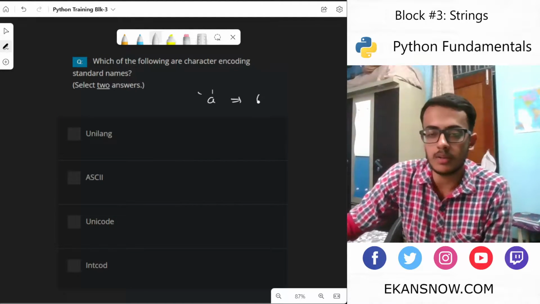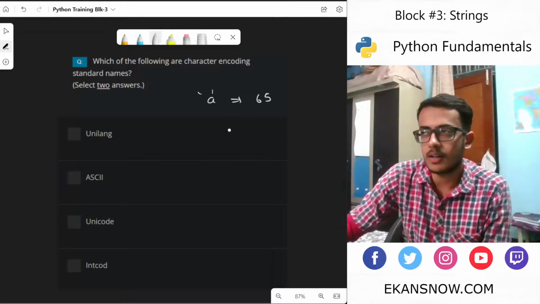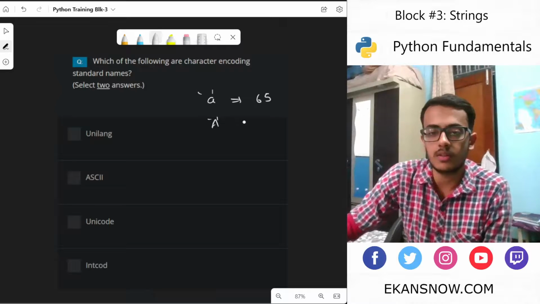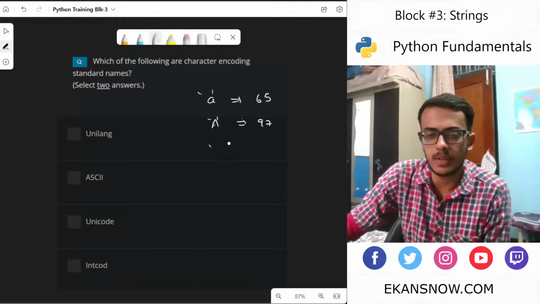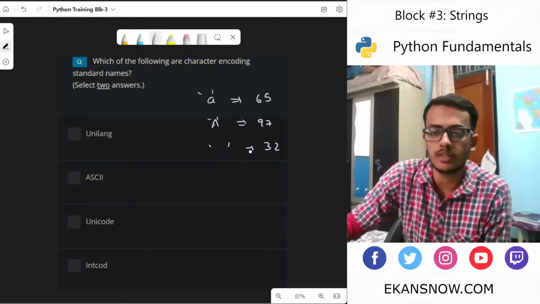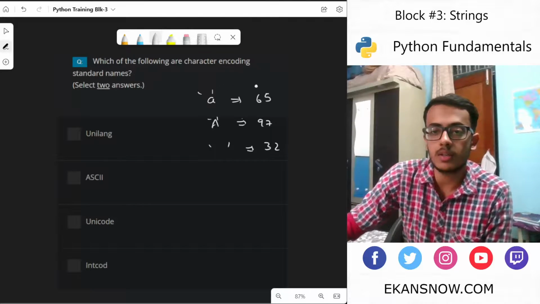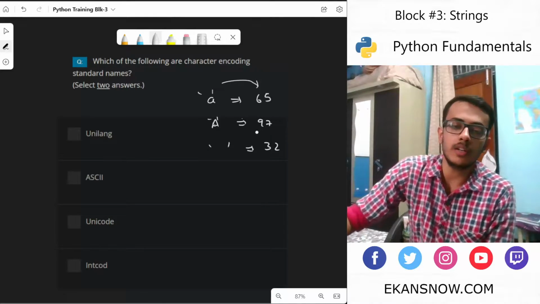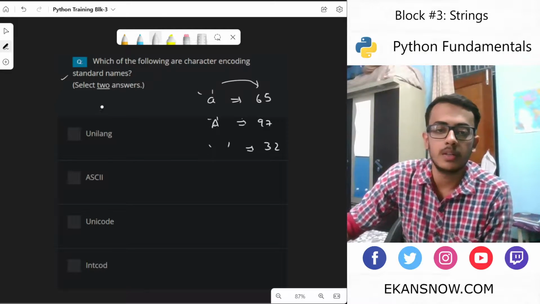For example, I believe 65 is for A and 97 onward goes for lowercase characters. Spaces have 32 as their value. So there is a code point, a particular digit assigned to each type of character, based on a particular standard name.